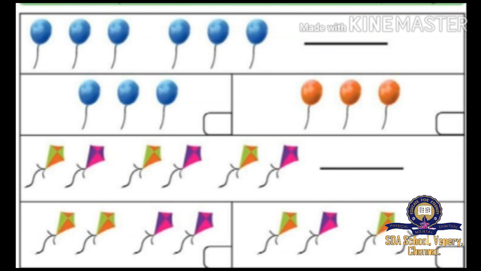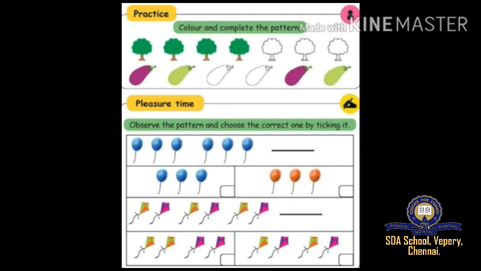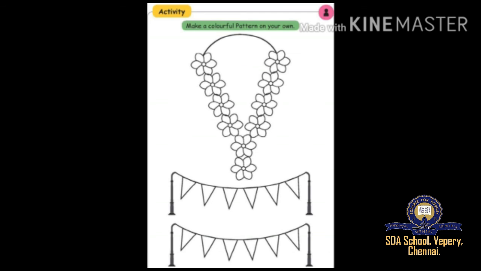So children, I hope you enjoyed the pattern sections, the shapes, the colors and the sounds very clearly, and you will enjoy doing the exercise. Okay, now today's homework, children: page number 54 and 55.